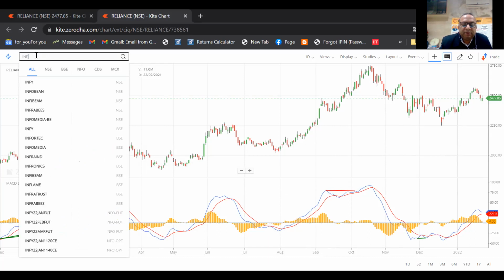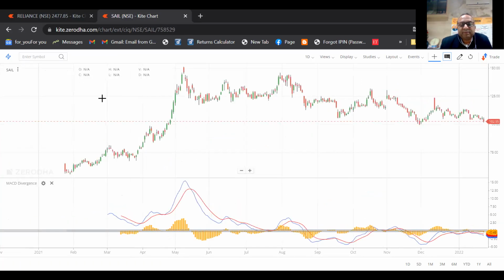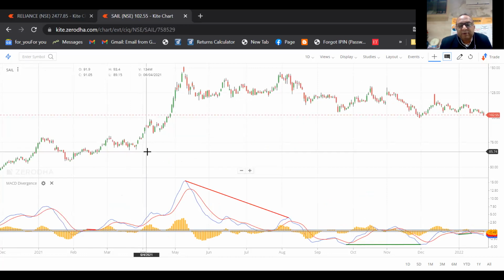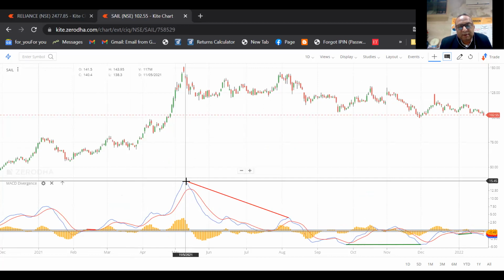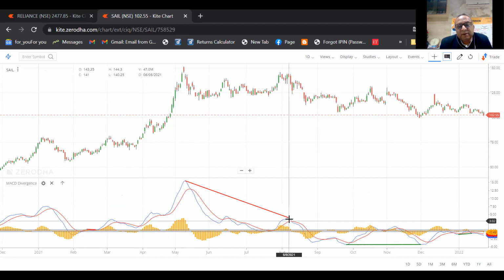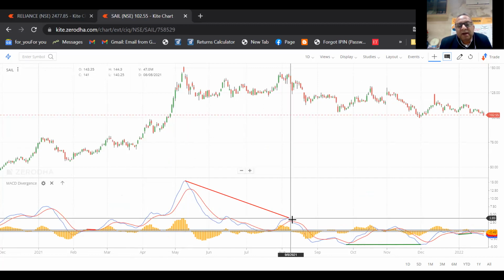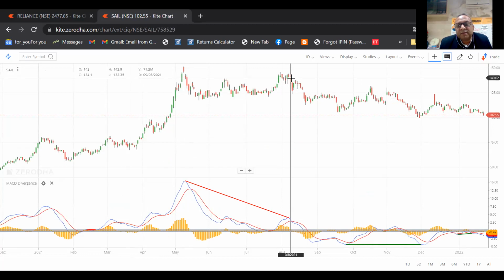Say, which chart should we take? Take another common chart, say Steel Authority of India Limited. Now find out how big a divergence there is in the chart of SAIL. Just see, from here to here, there is a very big divergence. At this point, you have to sell. Here you can sell, and you will be able to sell at the price of 140.